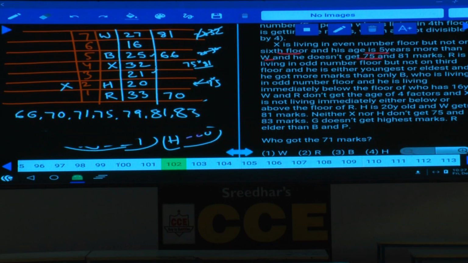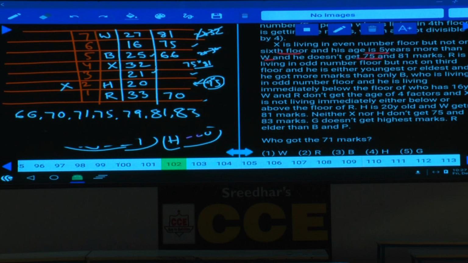75 and 81 cannot be here, isn't it? Now 75 must be either on the third floor or on the sixth floor. Now tell me who should get this 75? Sixth floor. Why can't it be on the third floor? Because 75 is divisible by 3. As 75 is divisible by 3, the marks of this person should not be divisible by the floor number, and this must be 75.